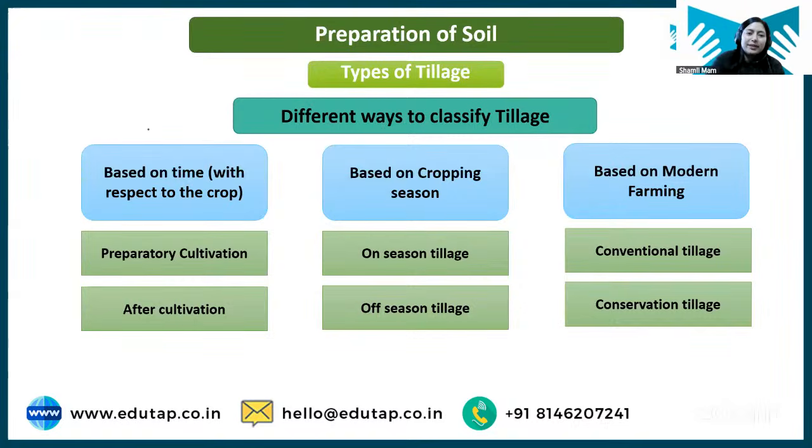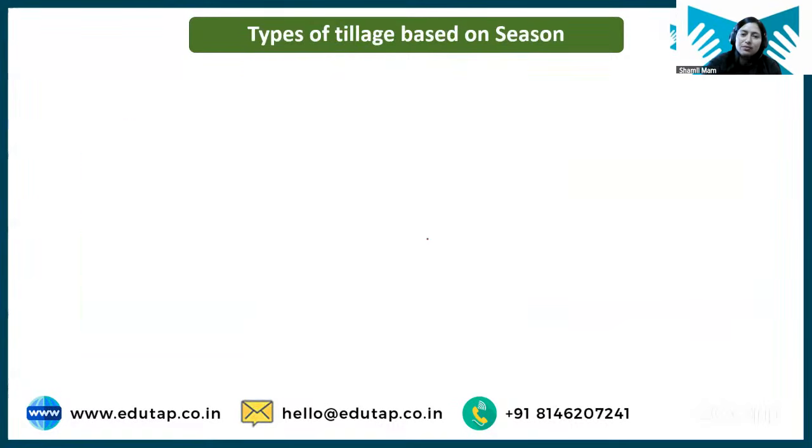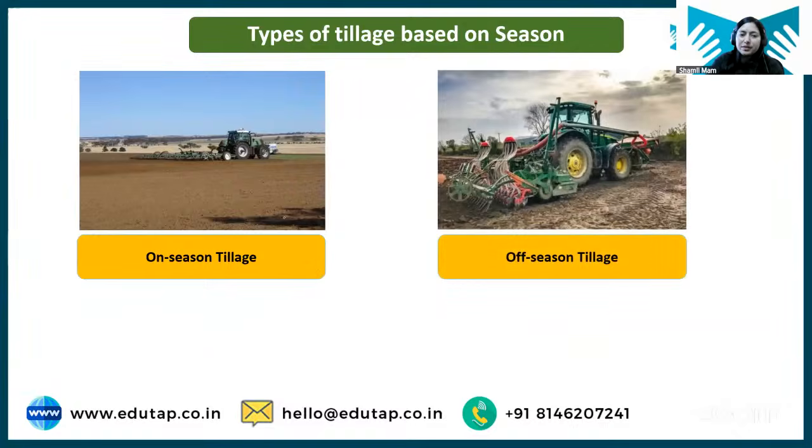So we have completed the first basis of tillage, classification of tillage. Next is based on season. So based on season, we have two types: on season and off season. On season is when, during the season, you are doing any tillage operation. Like in Kharif season, you wanted to grow rice. So for rice, whatever tillage operation is required, that will be an on-season tillage. During that season, you are doing the tillage when you are growing any particular crop of that particular season, right?